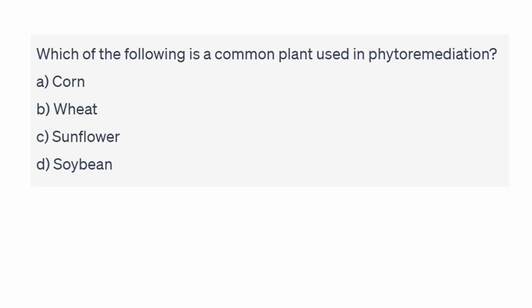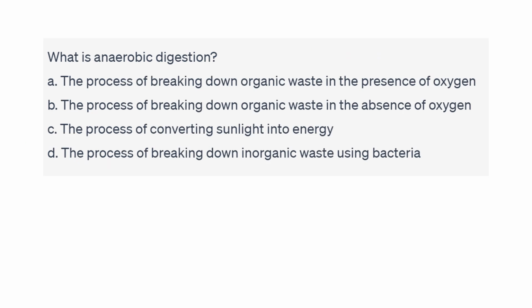Which of the following is a common plant used for phytoremediation? So let's check the options. Corn, wheat, sunflower, and soybean. So the right answer is the sunflower. It is a common plant used in the phytoremediation process.